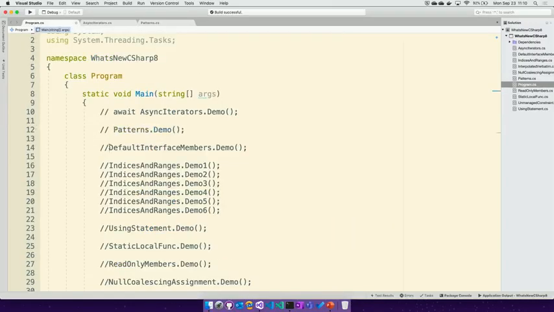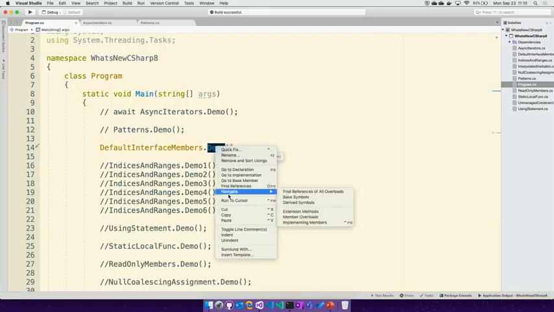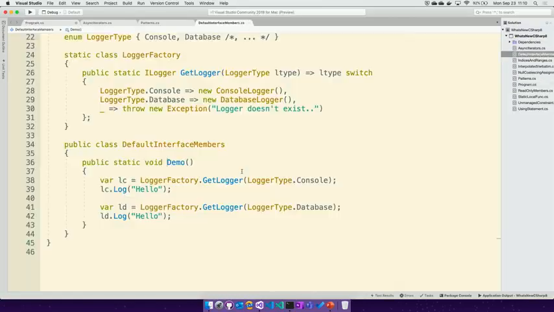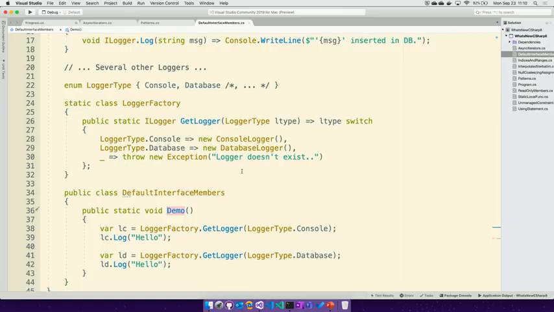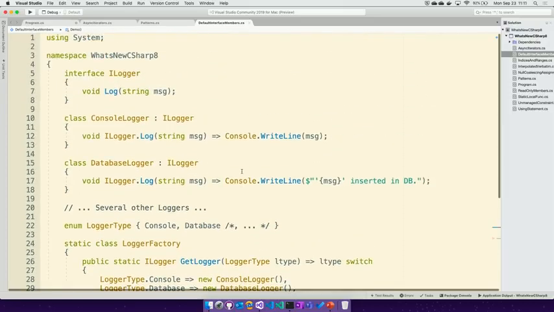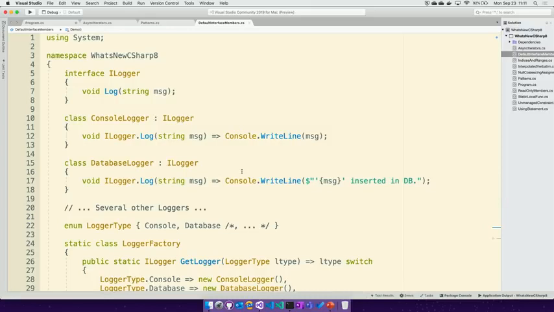the next one that we want to discuss is the other big one that really helps with these programs that work across multiple machines. We're going to talk about adding default interface members, which has caused a little bit of concern, especially with people familiar with C++ and multiple inheritance. There are a lot of rules in how you can use default interface implementations, which try to make sure you can't get into that deadly diamond of death scenario that was possible in C++ with multiple inheritance.